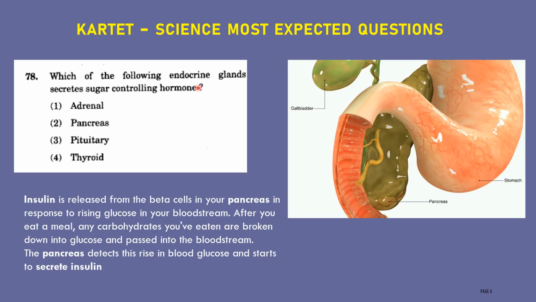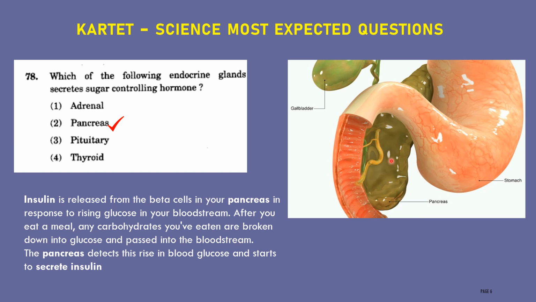Next one, which of the following endocrine glands secrete sugar controlling hormone? First option adrenal, second option pancreas, third one pituitary, fourth one is thyroid. The correct answer for this question is pancreas. Here this is the pancreas.